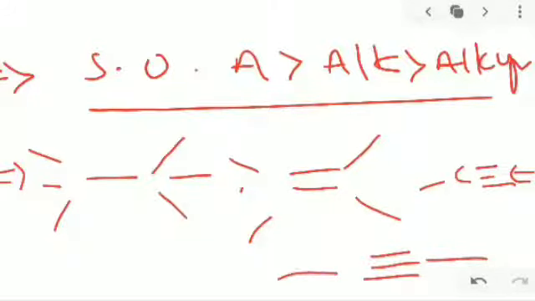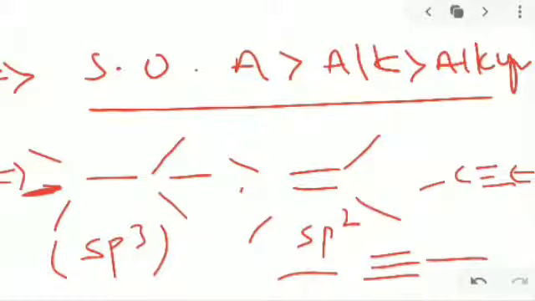So which is going to be more stable and which is less stable depends on pi bonds and covalent bonds. Alkane is sp3 hybridization, alkene is sp2, and alkyne is sp only. Alkane with sp3 hybridization is more stable but least reactive.